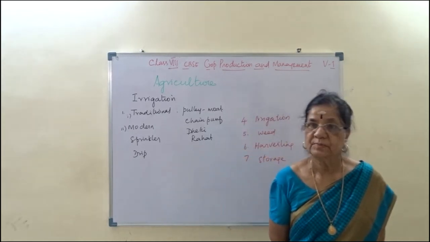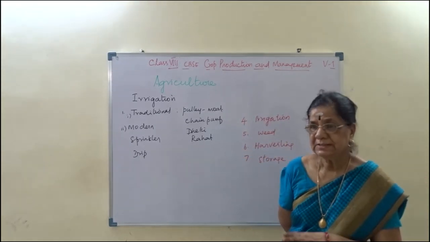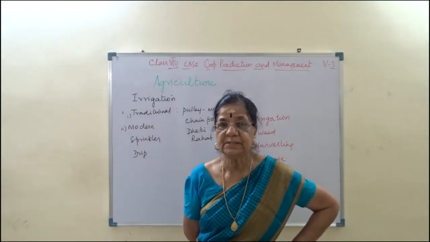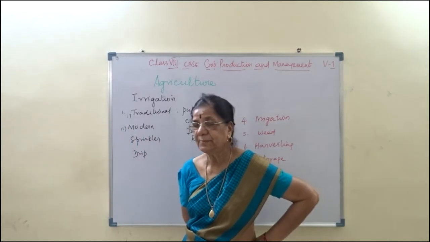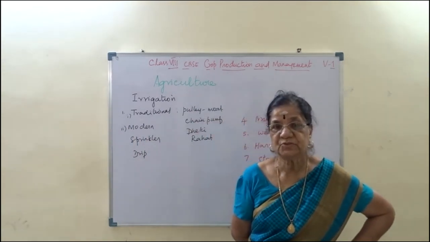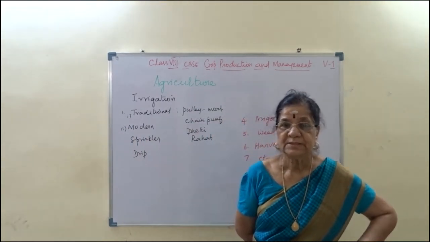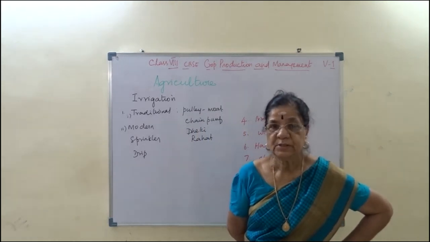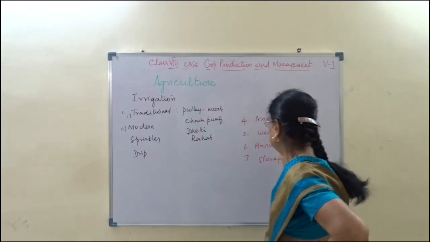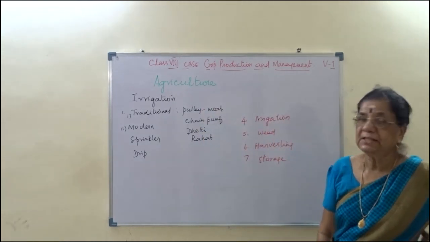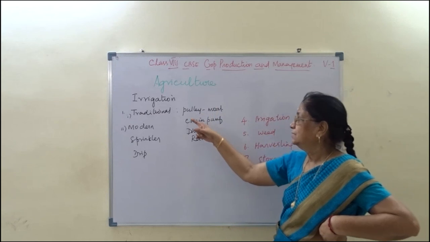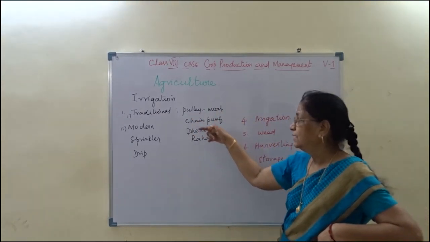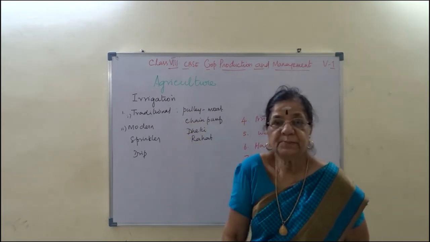Shall I conclude? So this is summing up again, agricultural practices. There are several methods. I am just repeating. First, preparation of soil, sowing the seed, manure and fertilizers, irrigation, weeding, harvesting and storage. Irrigation traditional methods are pulley, chain pump, dhekli and rahat. Modern methods are sprinkler and drip irrigation.